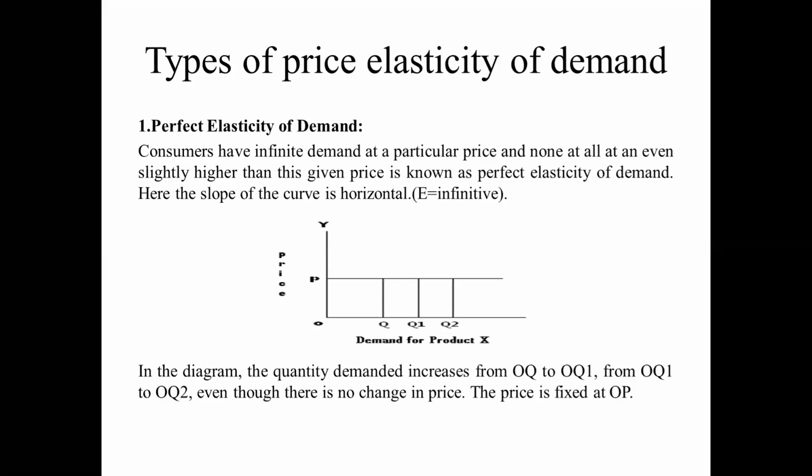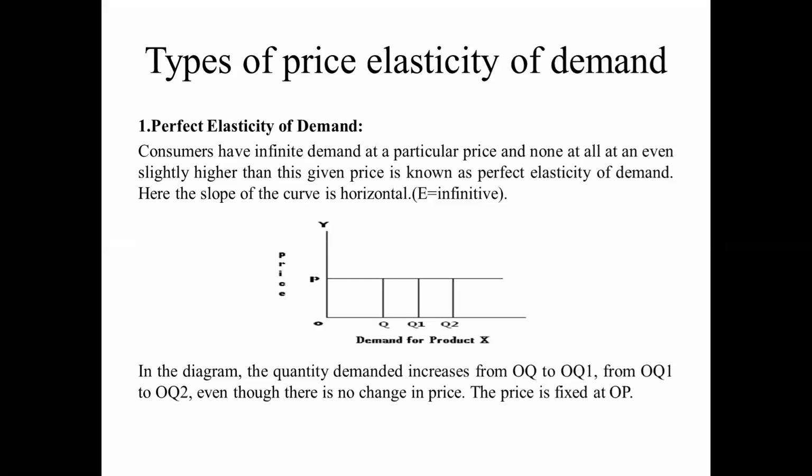Now we're coming to perfect elasticity of demand. It is represented by E equal to infinite. That means the quantity of demand varies, but the price of the product is constant, not varied.